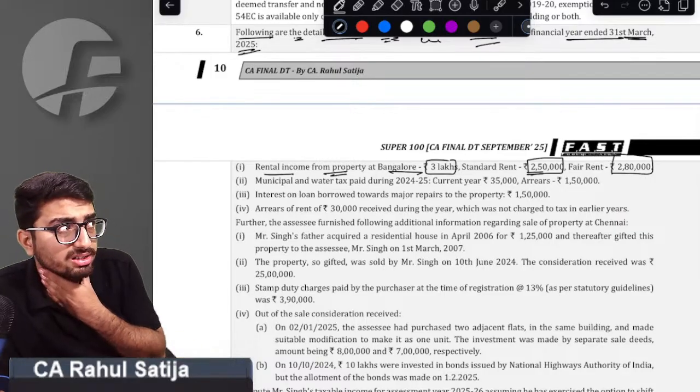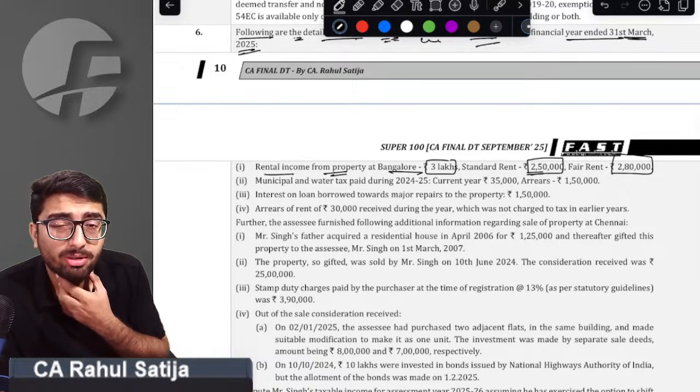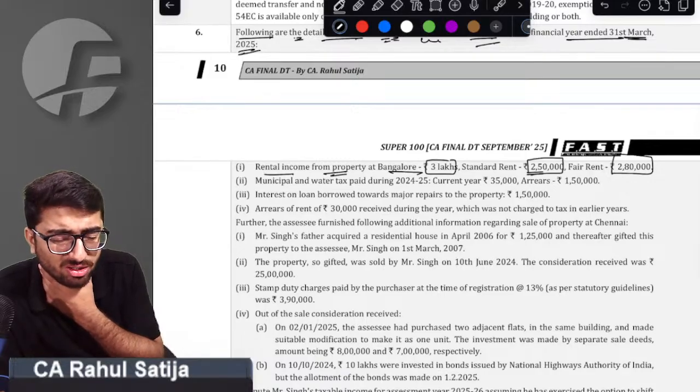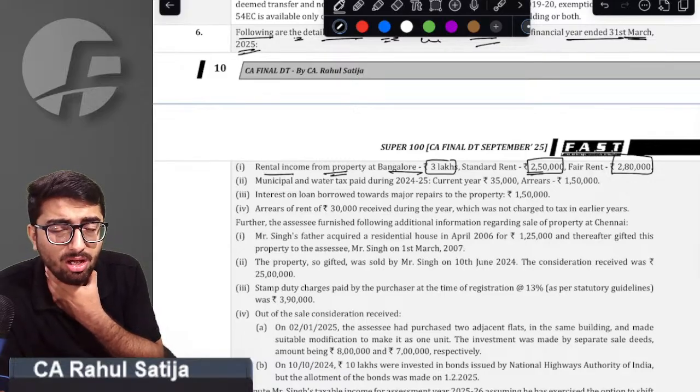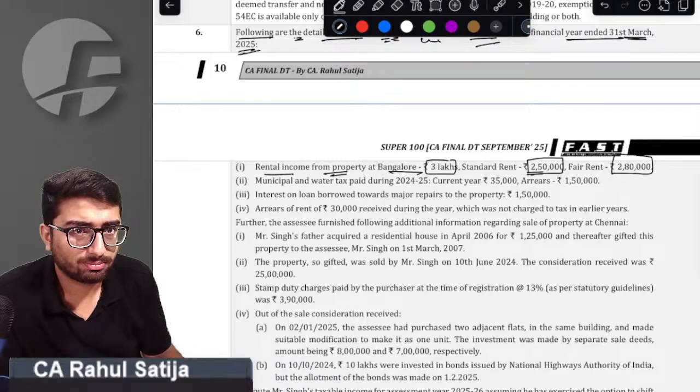Oh my god, sir! Standard rent, fair rent, actual rent, we don't know. We don't know the chapter house property. We don't remember. Do you also face the same issue, that we do not remember house property, sir? How will we solve if something comes beyond the syllabus? Arey baba, do you really think this is beyond the syllabus?